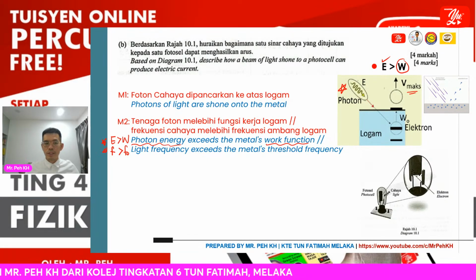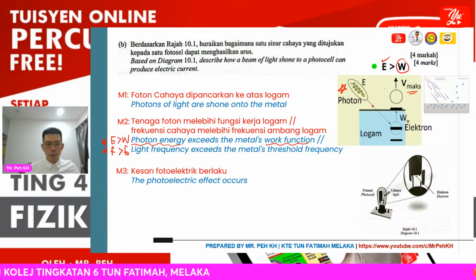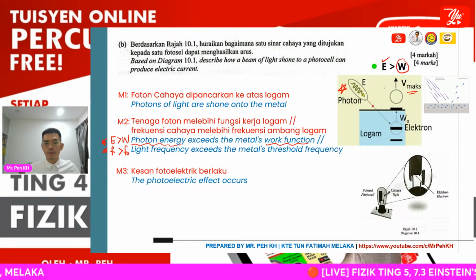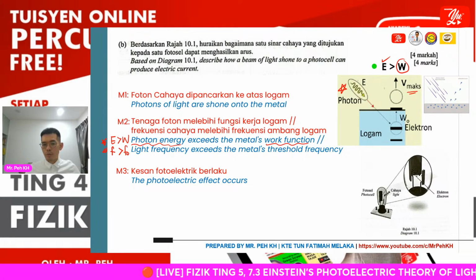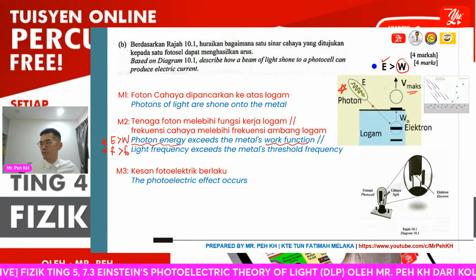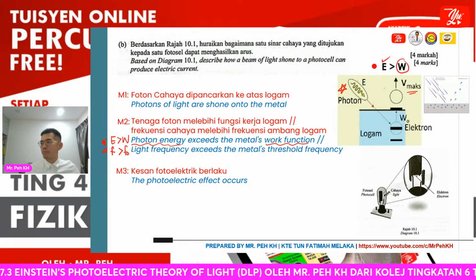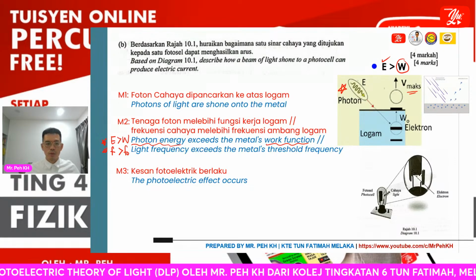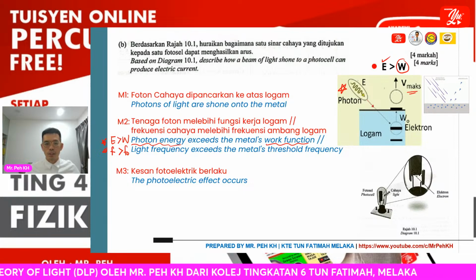When the photon energy exceeds the work function, the photoelectron will be able to be emitted from the surface of the metal with the maximum kinetic energy. So the photoelectric effect will occur.